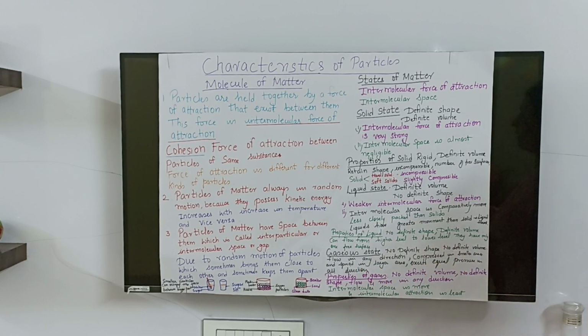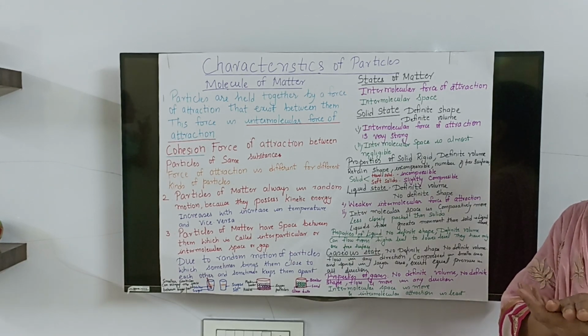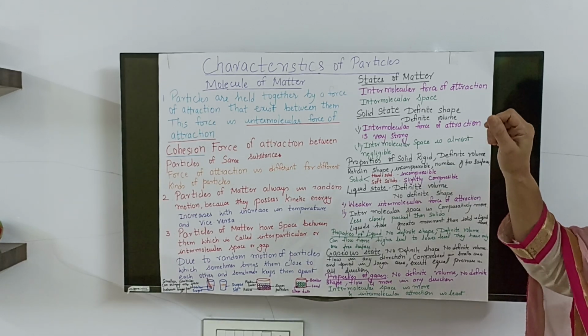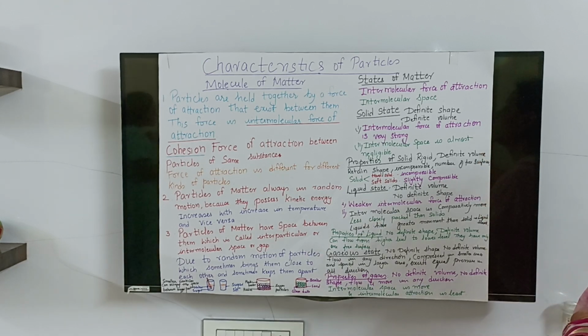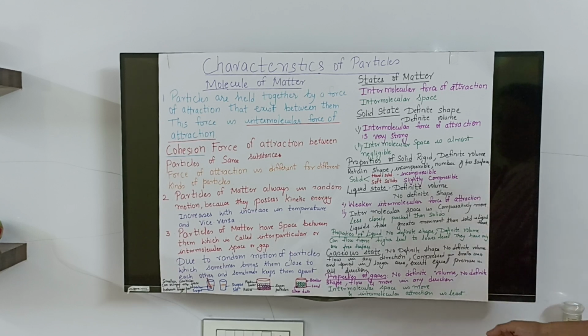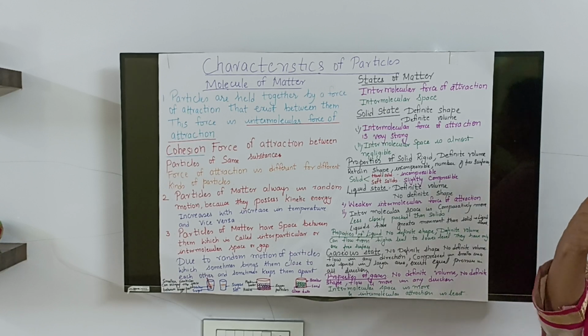The gas which you use at home, liquid petroleum gas, is compressed, and when you turn on the gas, the compressed gas slowly releases and provides for our burning. So they can be compressed and they can spread.